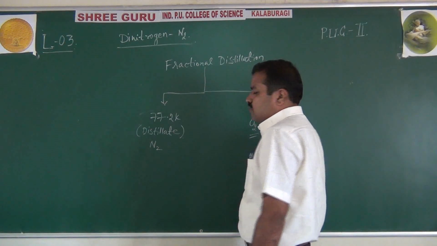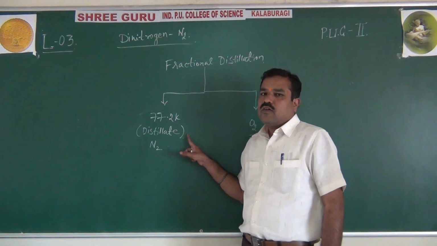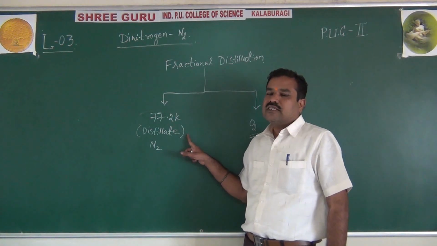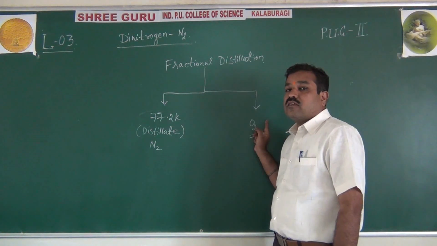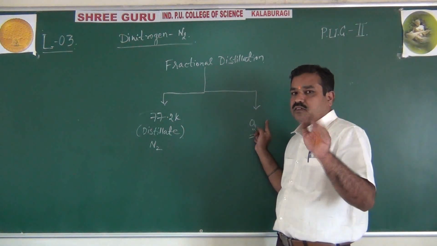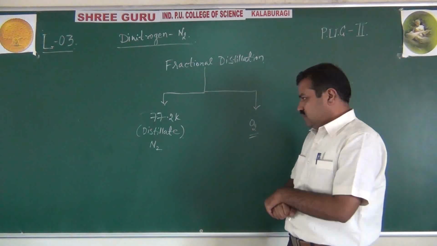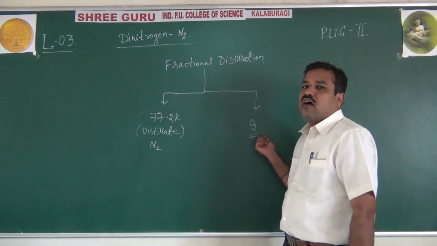Remember, according to the principle of fractional distillation, low boiling point liquids come out first, and high boiling point liquids remain in the distillation flask. At 143.2 Kelvin, this oxygen also comes out.